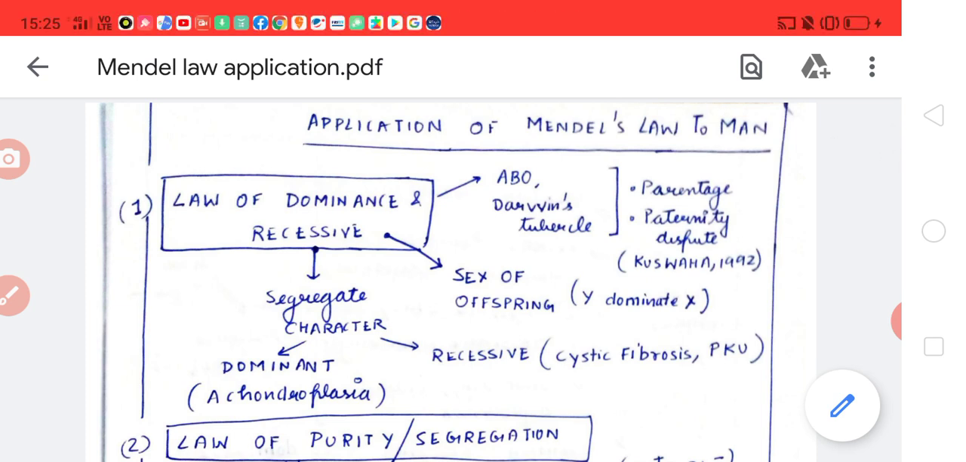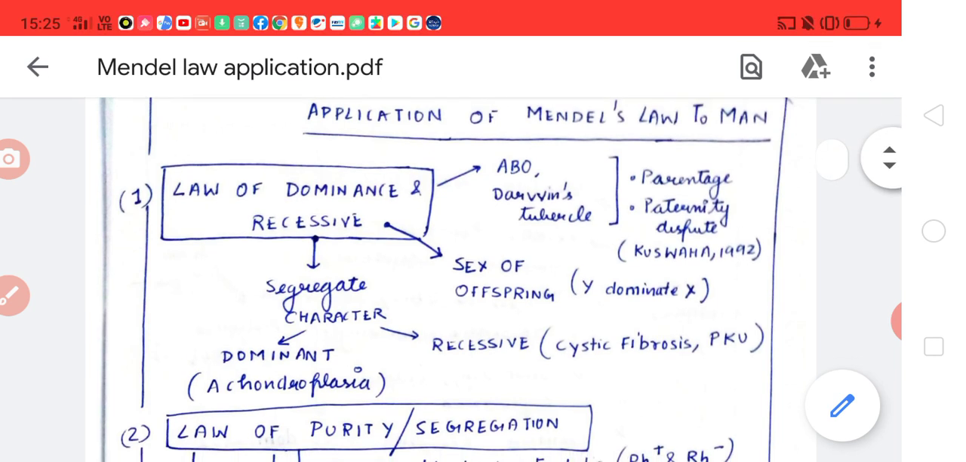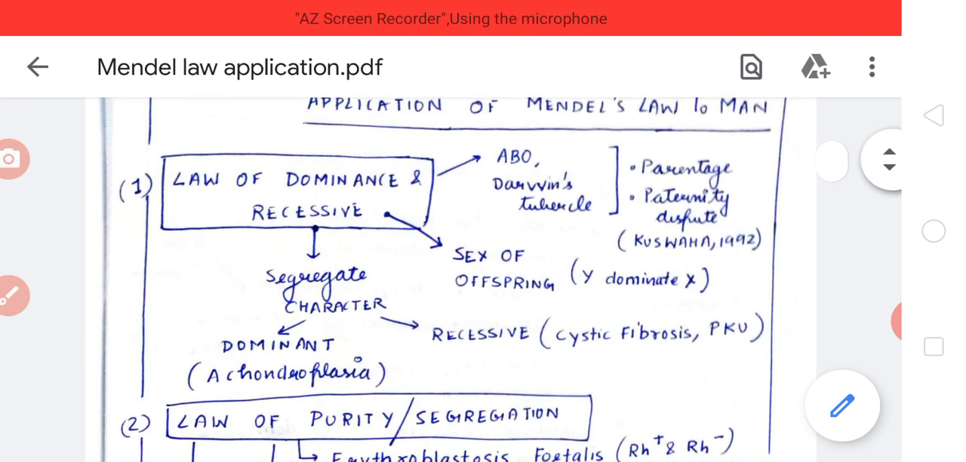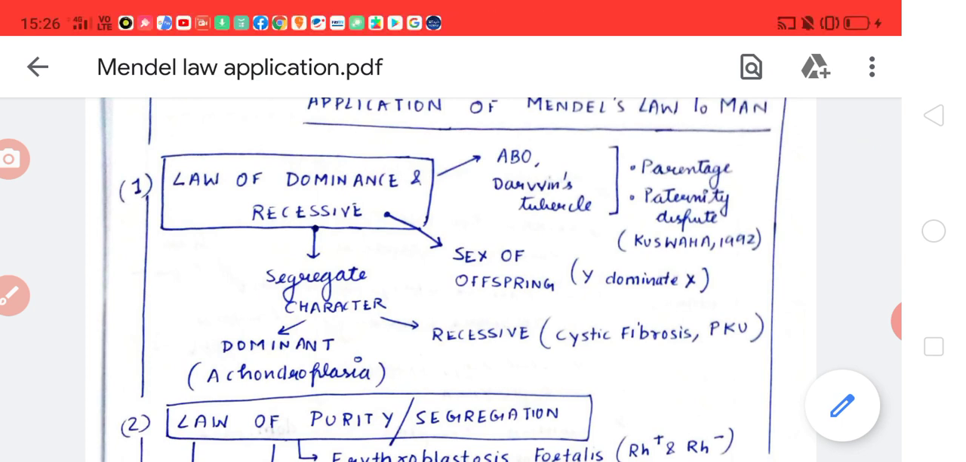The first law is the law of dominant and recessive traits or characters. The dominant trait is the one which is expressed in the first filial generation after crossing. Whenever gametes fuse and form a zygote, the character which appears in the first filial generation is called the dominant trait or the dominant character, and the recessive one is which doesn't express. So this is the first law of Mendelian inheritance.